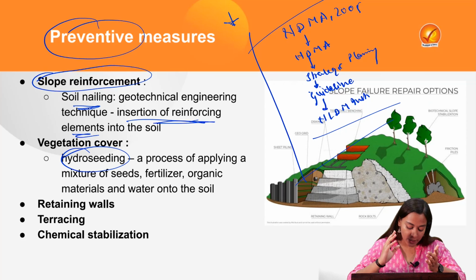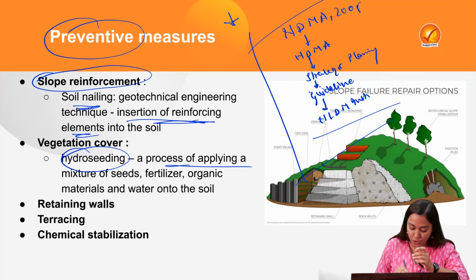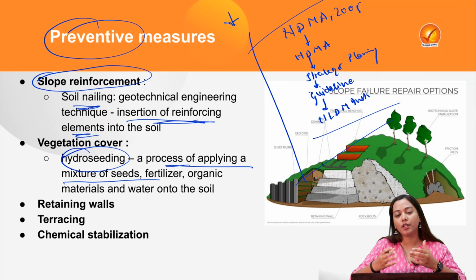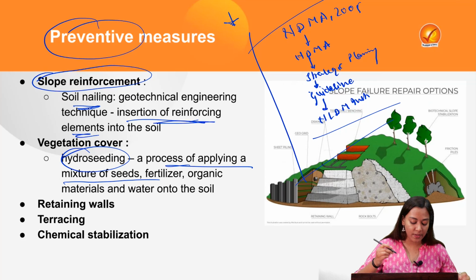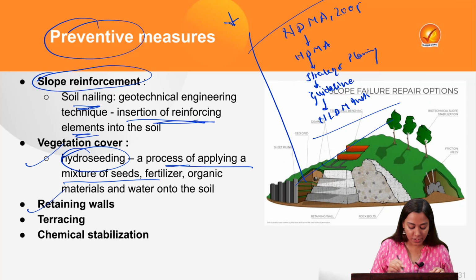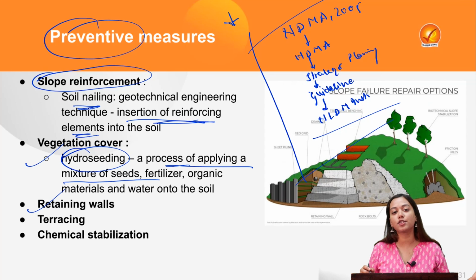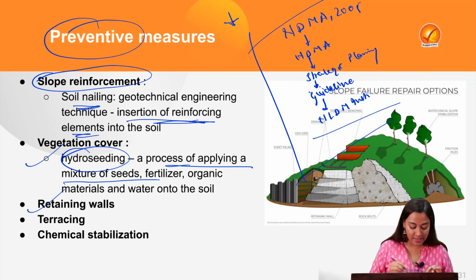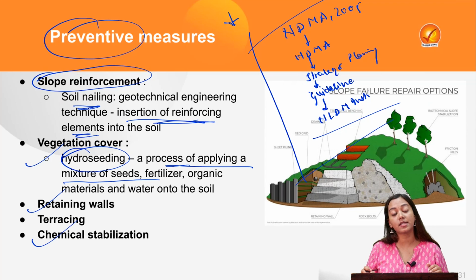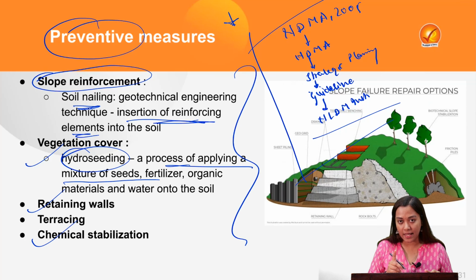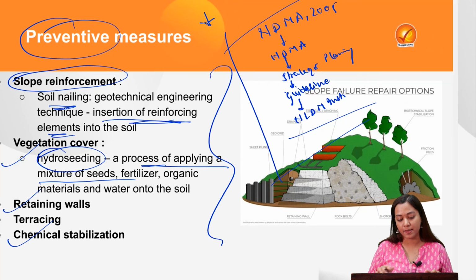Next is hydroseeding. By establishing vegetation covers, the roots will be able to grasp and provide stability to the slope better, right? So hydroseeding is a process of applying a mixture of seed, fertilizer, basically everything suiting the growth of a plant, and the roots of which will hold the slope intact. Next is creation of retaining walls, creation of terrace farming, and in fact terracing should be done even if farming is not done, so that the slope does not break off. Next is chemical stabilization, using some chemicals like concretes. These advanced methods can also be utilized along with community participation.